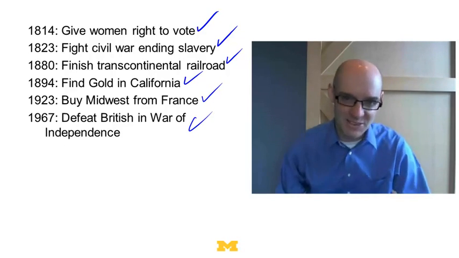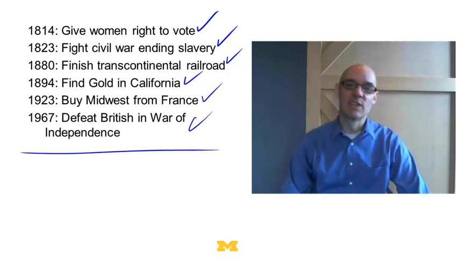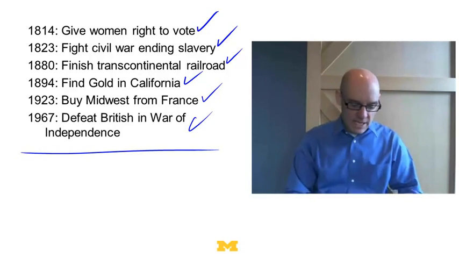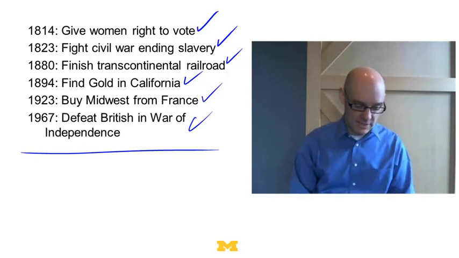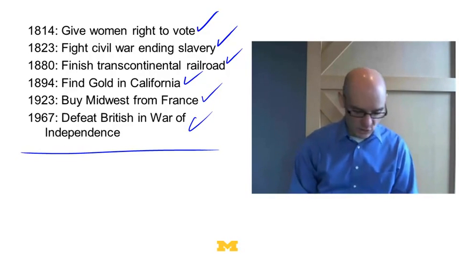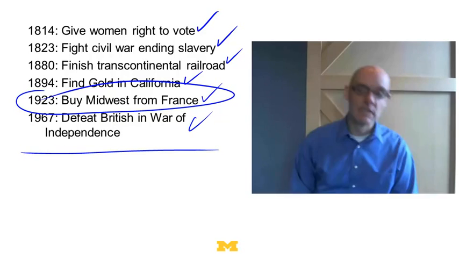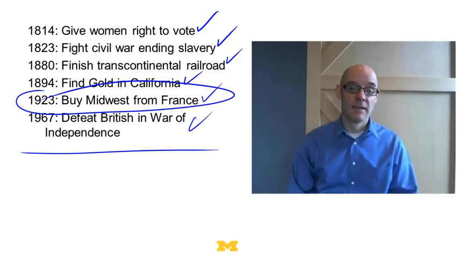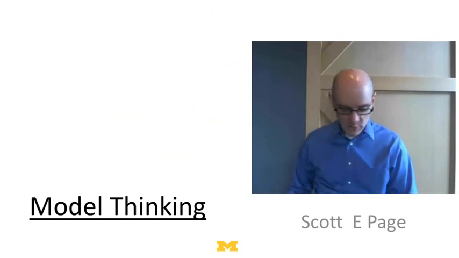Now, it's hard to imagine that if this were the sequence of events, I'd be sitting here giving this course to you right now. It's probably the case that American society would look extremely different than it does now. In particular, I might be speaking French because I would be in what was the former Louisiana Purchase, and we'd probably look a lot more like Quebec here in Michigan than I look now.